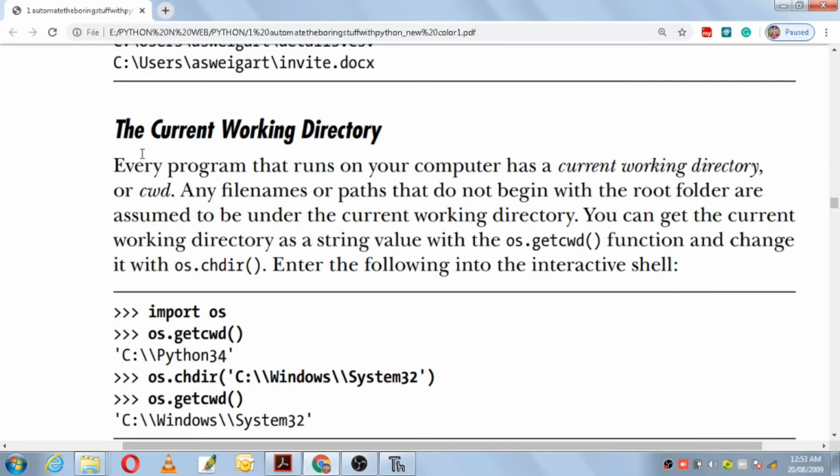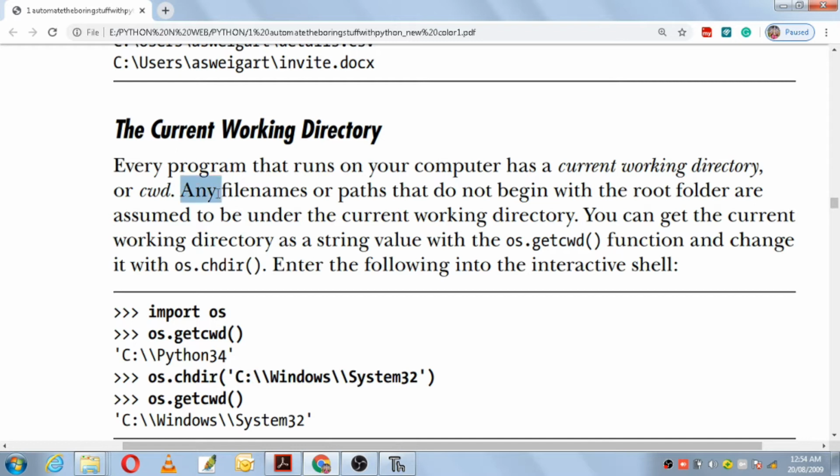The next topic we have is the current working directory. Every program that runs on a computer has a current working directory, or CWD. That means the directory in which you are currently working, whether you are working in the C drive, in users, in spam, or in bin. Wherever your program is currently getting stored, that directory is known as the current working directory.